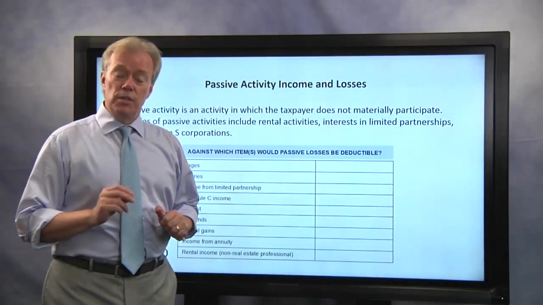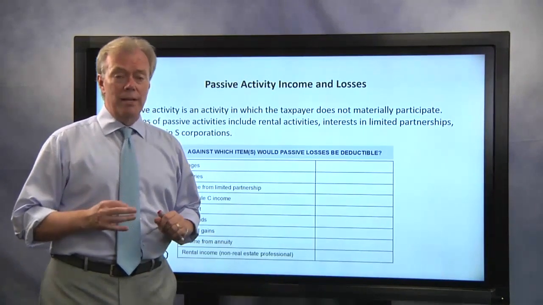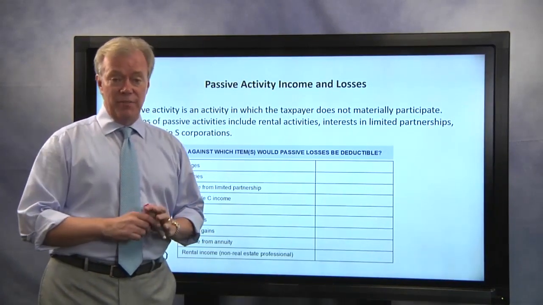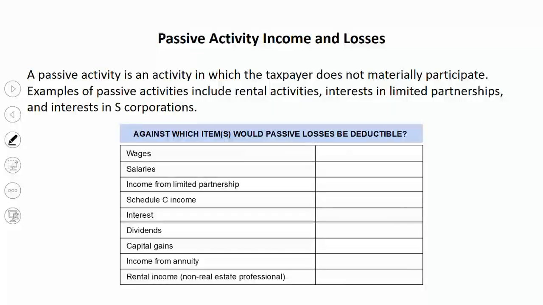All right, scholars, in this particular exercise, we'd like to make sure that you're familiar with what items are allowed to have an offset from a passive activity loss. So we're going to be taking a look at various items and seeing how they work. A passive activity is an activity in which the taxpayer does not materially participate. Examples of passive activities include rental, interest in limited partnerships, and possibly just a passive investor in an S corporation.